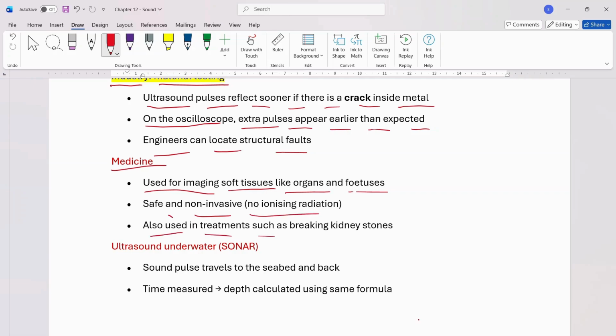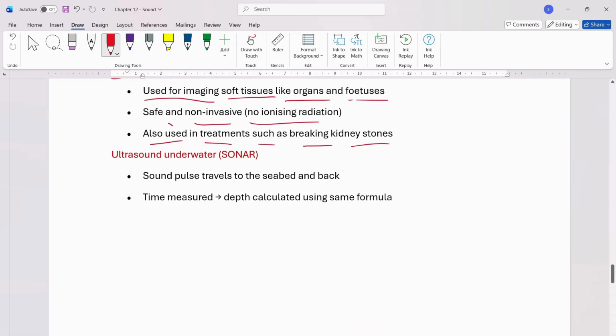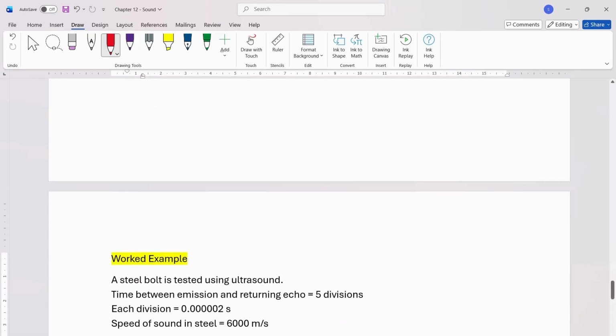It is also used in treatments such as breaking kidney stones. In underwater sonar, a sound pulse travels to the seabed and back, the time is measured, and depth is calculated using the same formula.